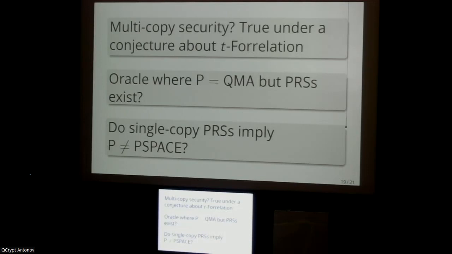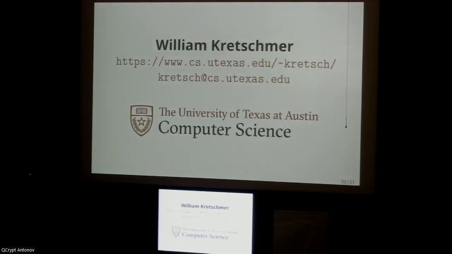Or is it conceivable that one could show the existence of pseudorandom states unconditionally without proving some breakthrough lower bound in classical complexity theory? I think this is my favorite open question. And that's about everything I want to talk about. So with that, I'll stop here and I'd be happy to take any questions.